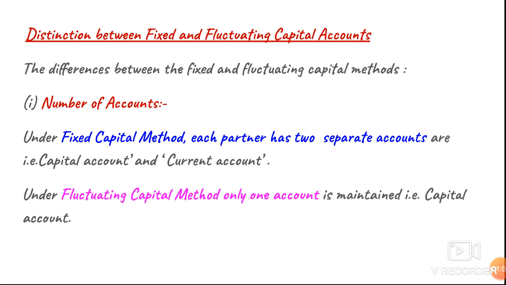In the fixed capital method, each partner has two separate accounts. That is, one is the capital account and the other is the current account. So two accounts are there for each partner under the fixed capital method. But under the fluctuating capital method, only one account is maintained and that is the capital account. In the fluctuating capital method, there will be only one account, the capital account.